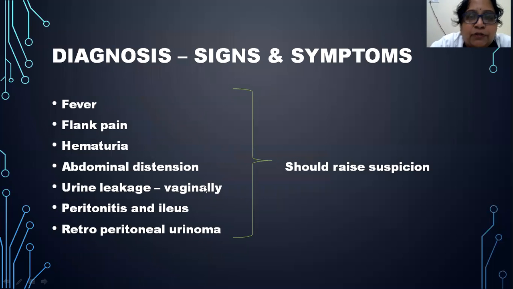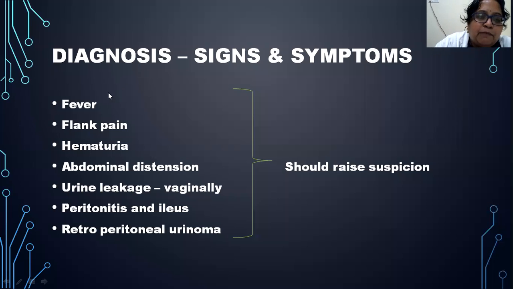Next, how will you diagnose? What are the signs and symptoms which a patient with ureteric injury presents with? The patient will usually be complaining of pain in the flank at the renal angle with fever. Then there is hematuria and abdominal distension and leakage of urine which is seen through the vagina. Sometimes there can be peritonitis or ileus, or there can be a formation of retroperitoneal urinoma.